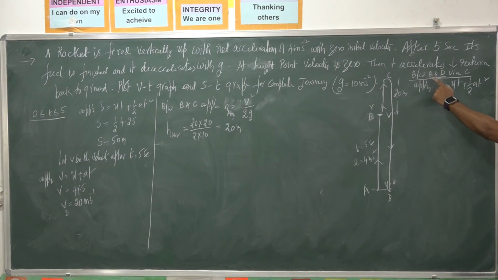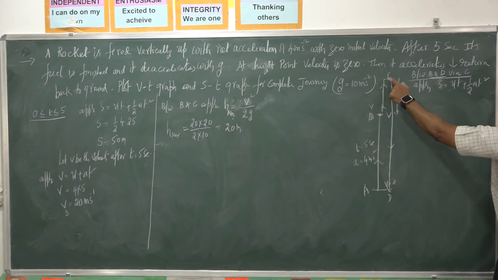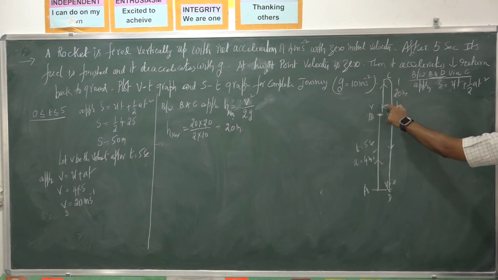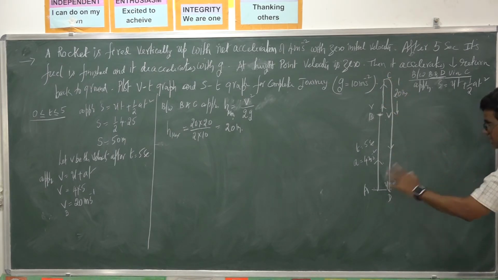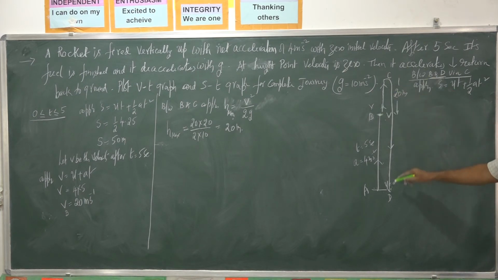Between B and D via C. From here the rocket is equivalent to a vertically projected body. It reaches a maximum height, then it falls on the ground. That is the journey. Between B and D, I am applying S = ut + ½at².